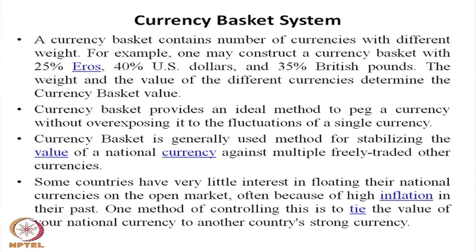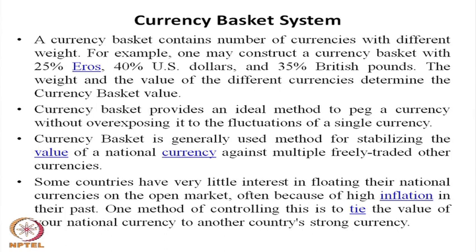But in the currency basket system, there are 2 to 5 currencies, so they are not exposed to any particular currency's fluctuation. It may happen that one currency appreciates while another depreciates. So, the fluctuation of a single currency is not there in the currency basket system, and it maintains a stable exchange rate.